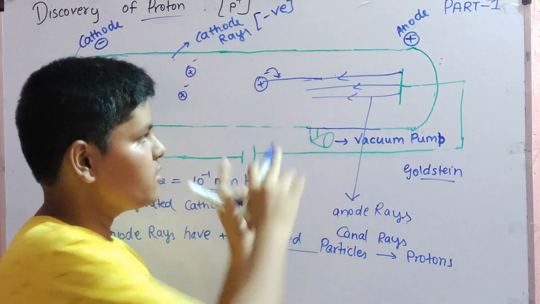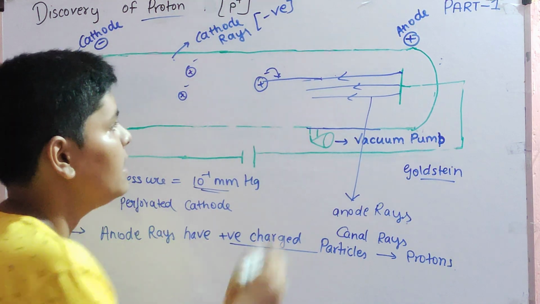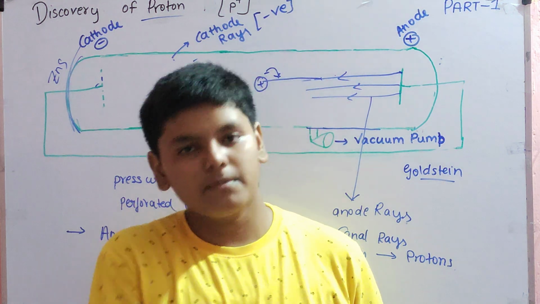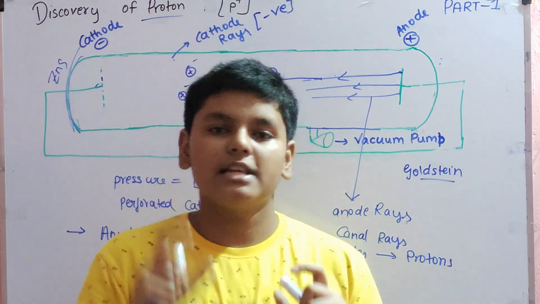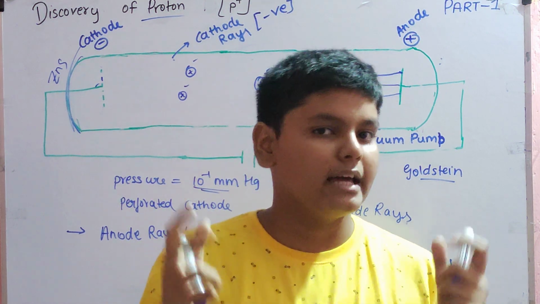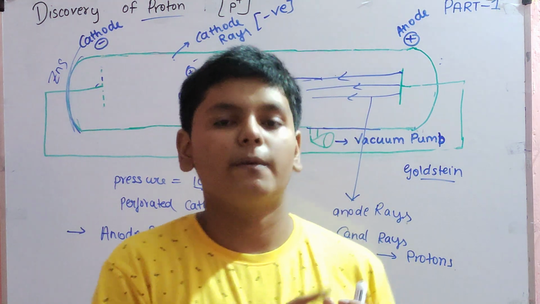It doesn't go towards that side, because they do not have that much energy. They have a sufficient amount of energy to remove the electron from the proton. Proton has positive charge, electron has negative charge. Due to electrostatic force of attraction, they are combined. If you give them sufficient energy, the electron can be removed from the proton.